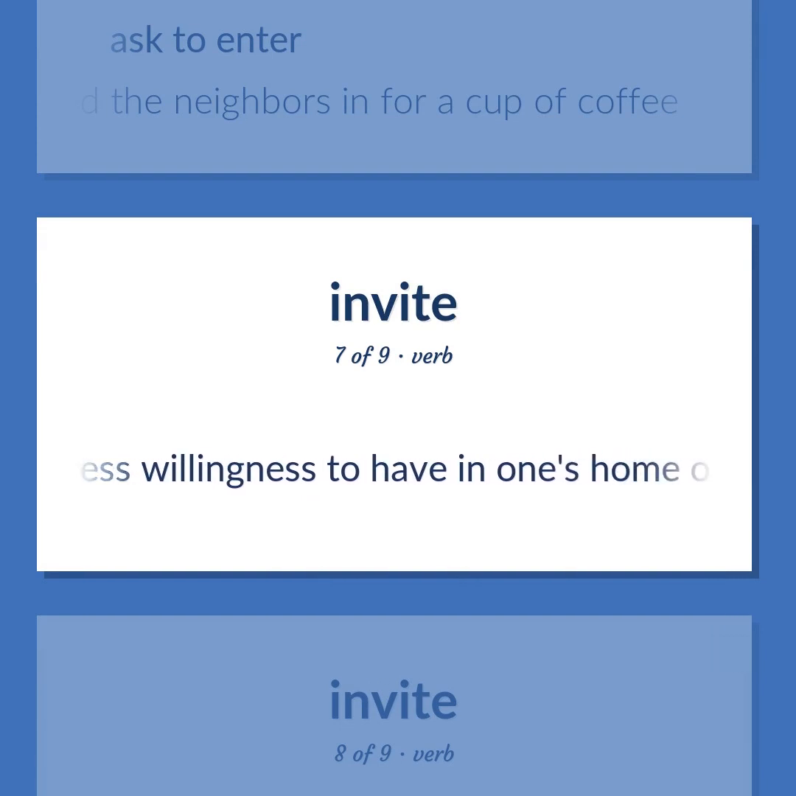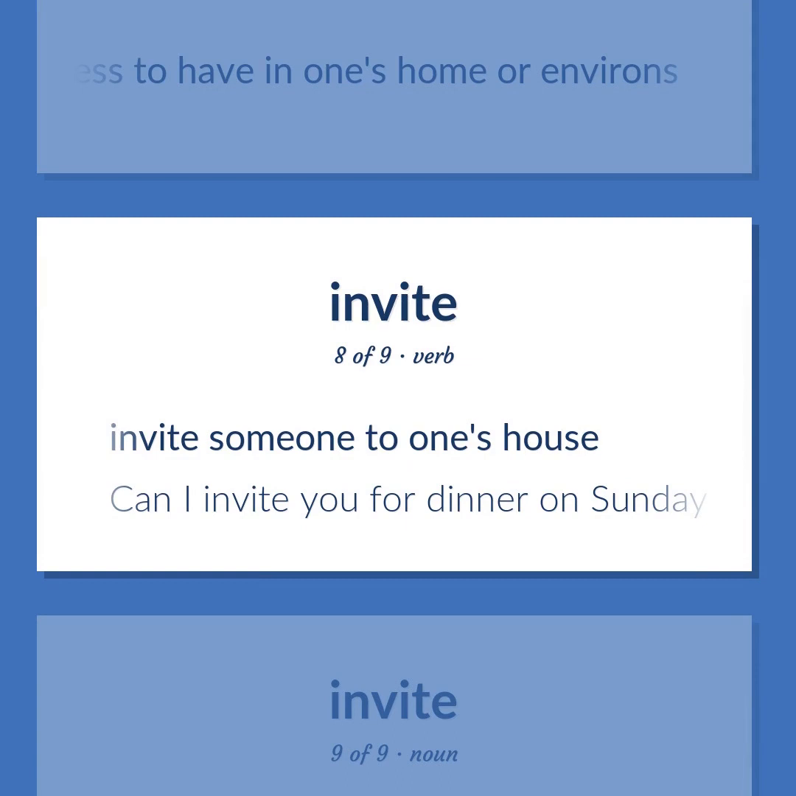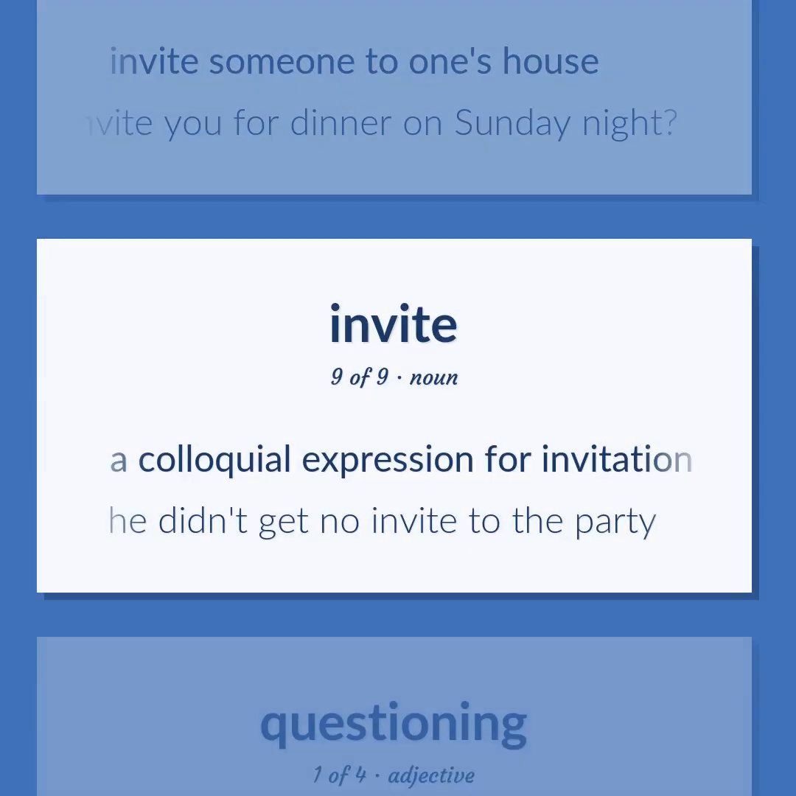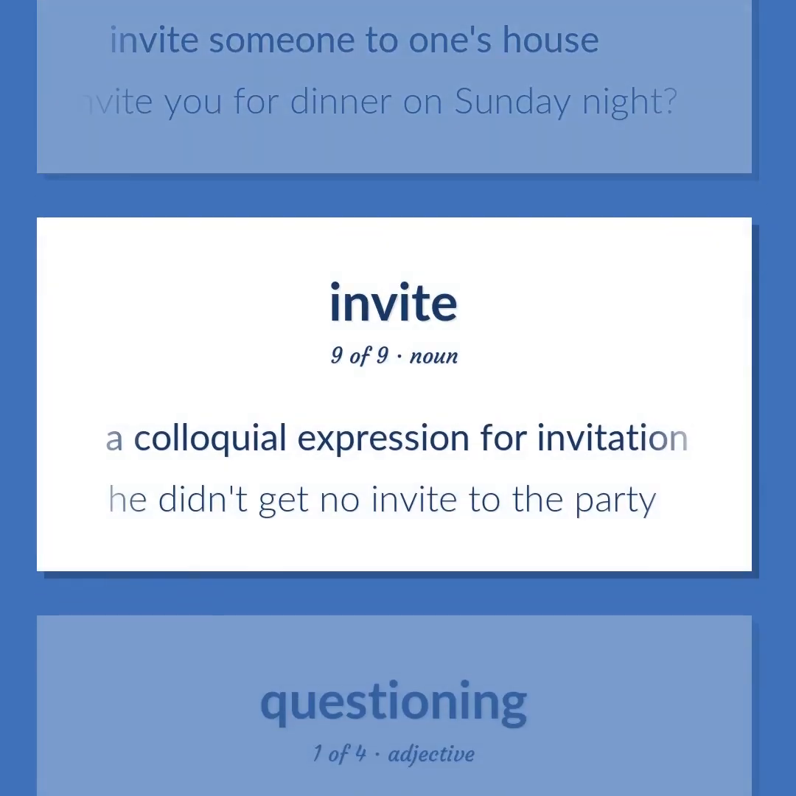Express willingness to have in one's home or environs. Invite someone to one's house. Can I invite you for dinner on Sunday night? A colloquial expression for invitation. He didn't get no invite to the party.